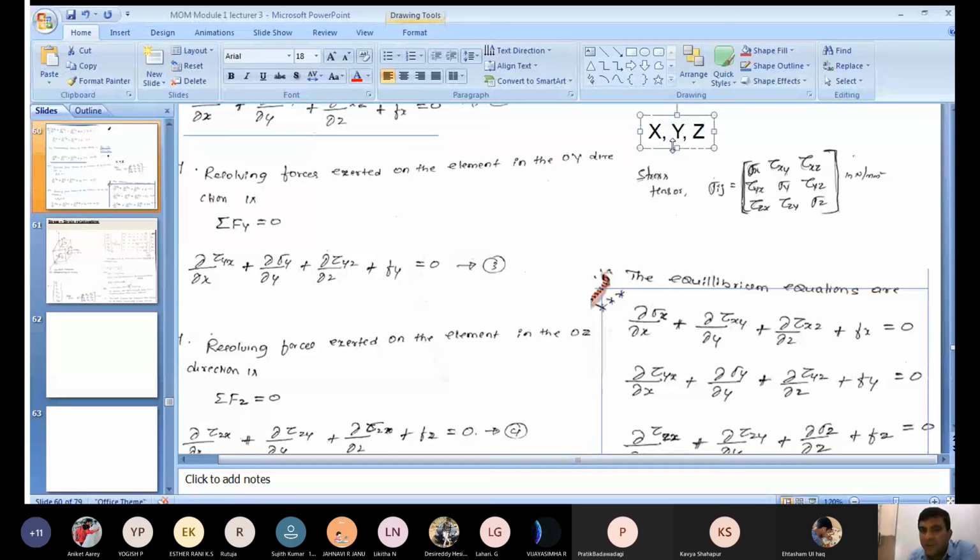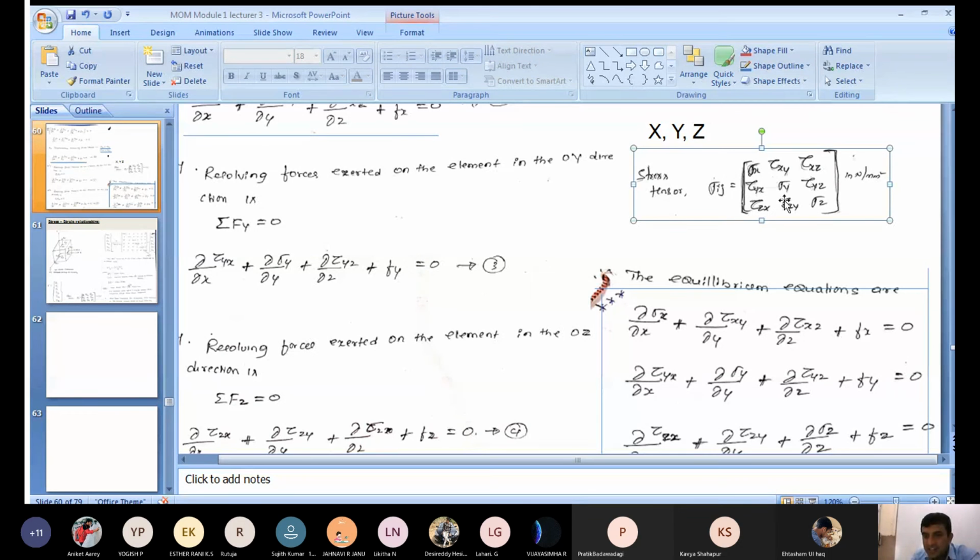Now for the stresses acting on the y plane, along the y direction we get sigma y. In the remaining two directions, we get shear stresses. That is tau yx, sigma yy called sigma y, and tau yz. Similarly for the z plane, along the z direction you get normal stress, and in the remaining two directions shear stresses: tau zx, tau zy and sigma zz. Write in the order x, y, z. That is called the stress tensor.